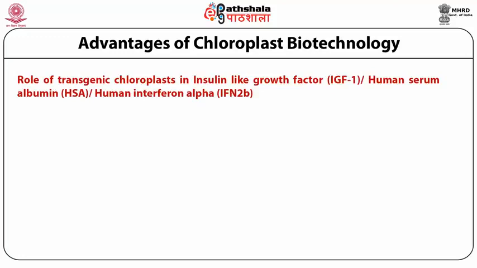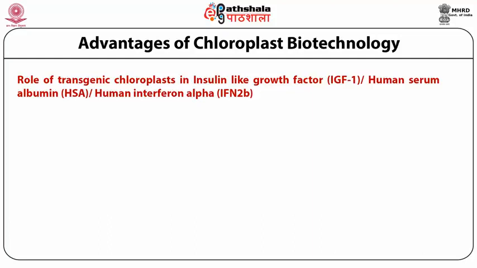The role of transgenic chloroplast in insulin-like growth factor, human serum albumin and human interferon alpha proteins: this chloroplast transformation method plays an important role.